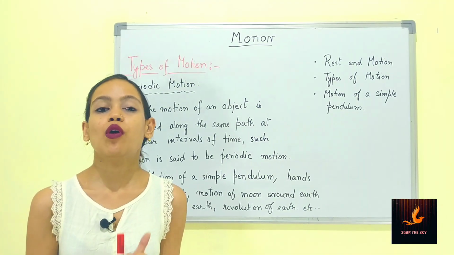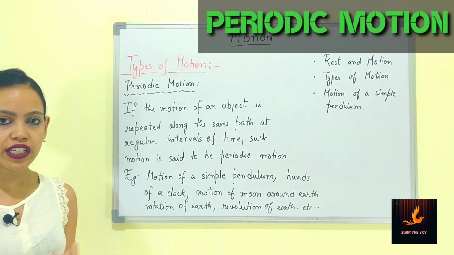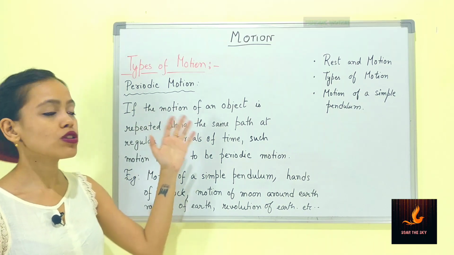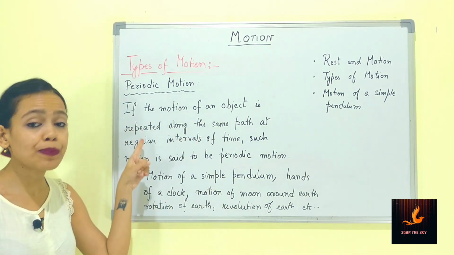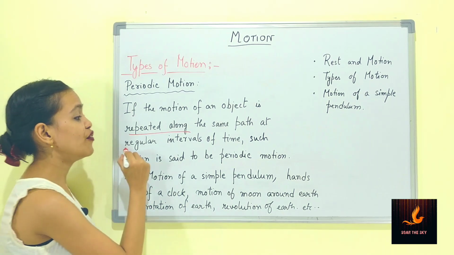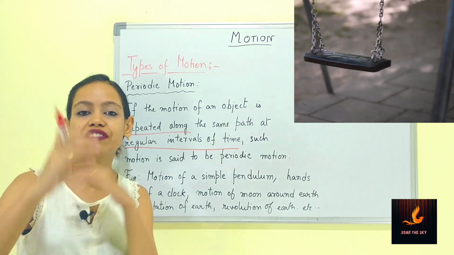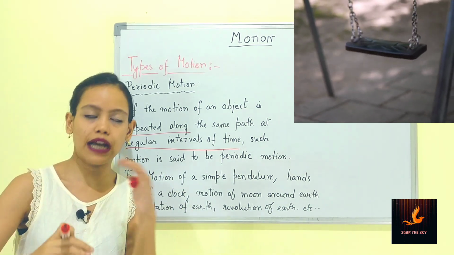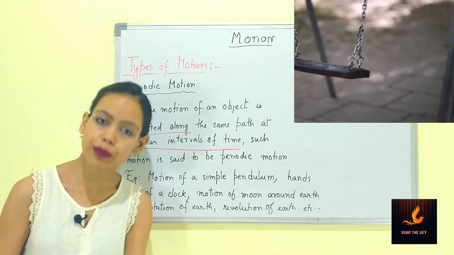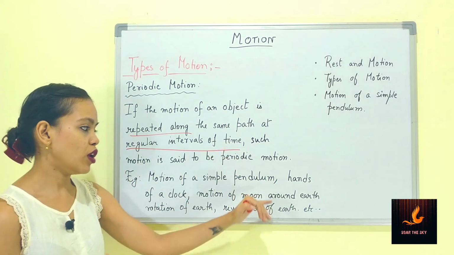The next type of motion is periodic motion. What is a periodic motion? If the motion of an object is repeated along the same path at regular interval of time, the time period is fixed. After that particular interval of time, the motion is again repeated. Such motion is called the periodic motion.